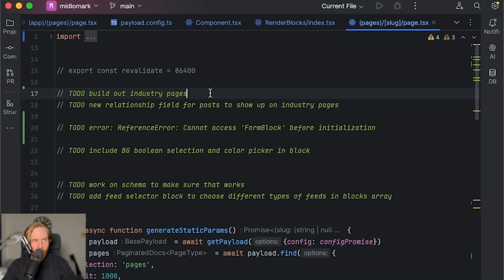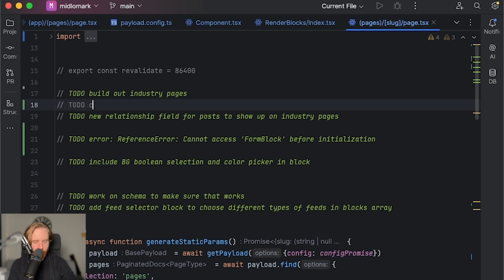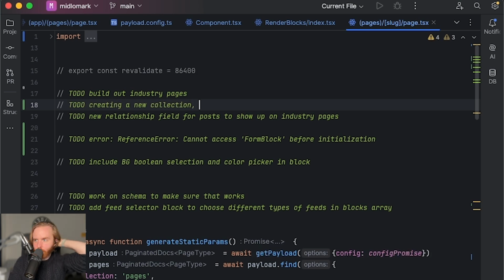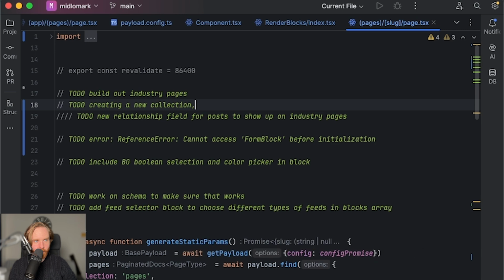And then next time we will continue to build out industry pages by creating a new collection and then have a new relationship field for posts to show up on category pages or on industry pages, which means then we need to have our category. So we've got our related docs here.